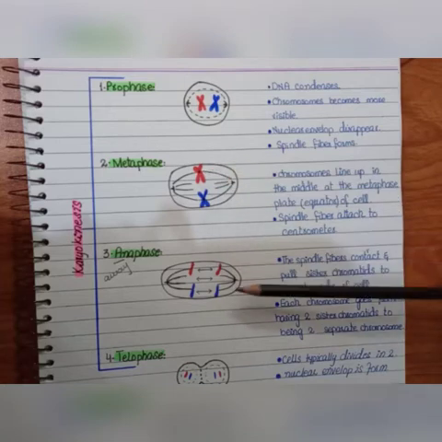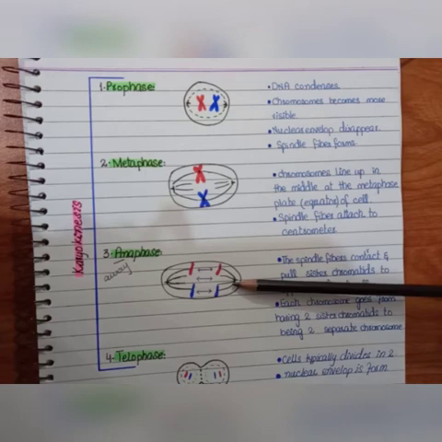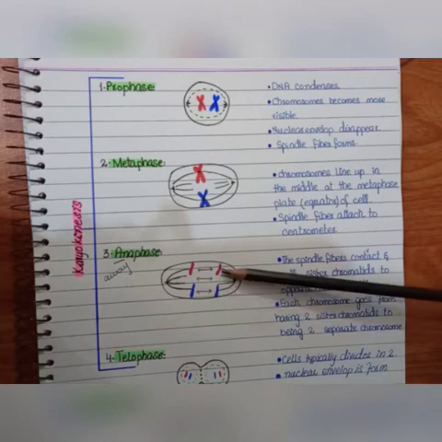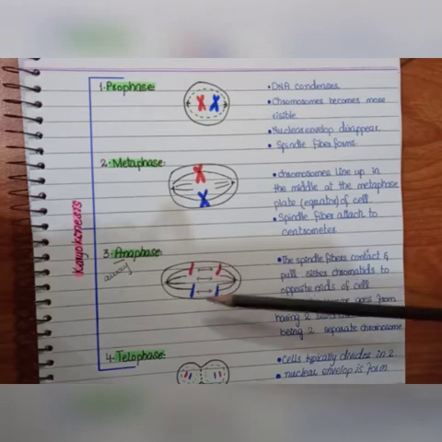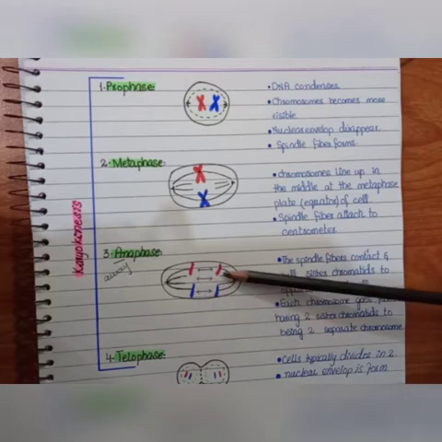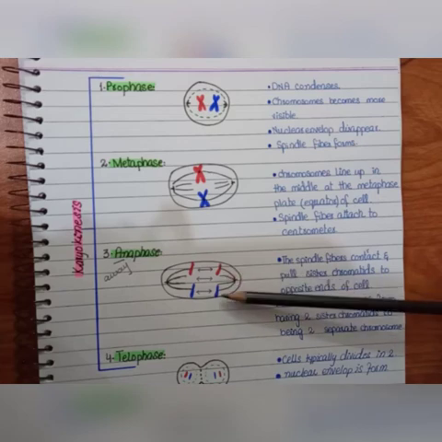Next we have the anaphase. What will happen in this phase? Let's see. In this phase, as you can see, the sister chromatids get separated from each other. So two chromatids are separated. So a total of 4 chromatids are formed.